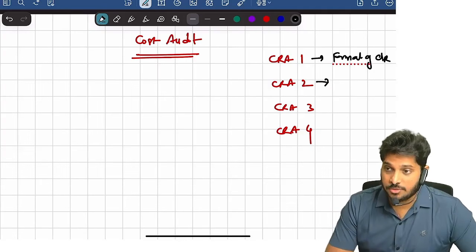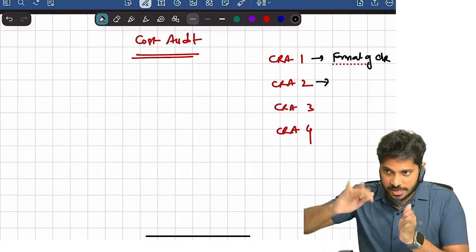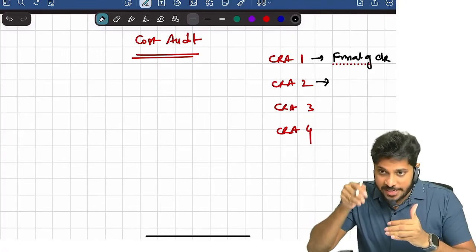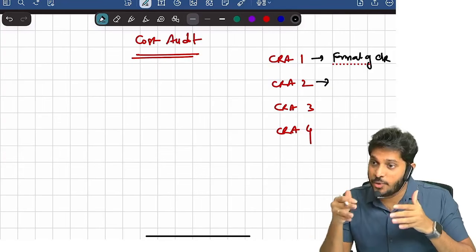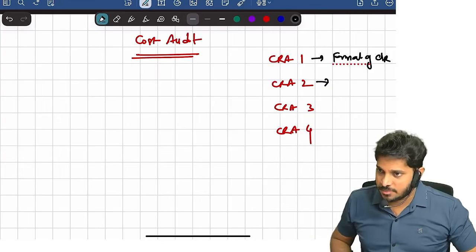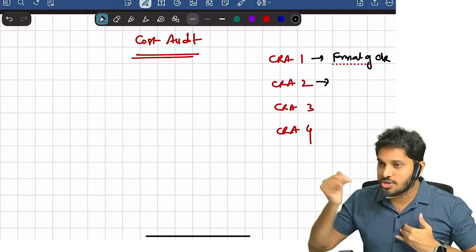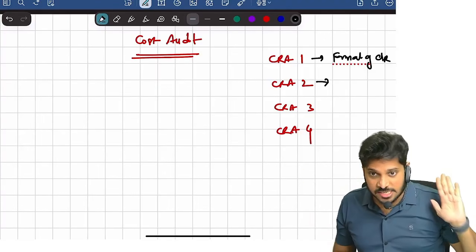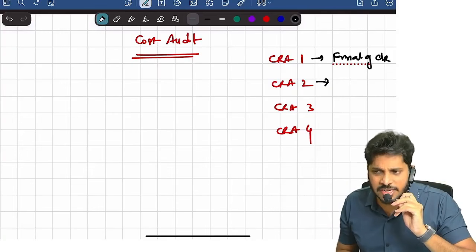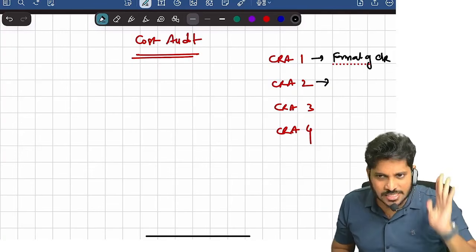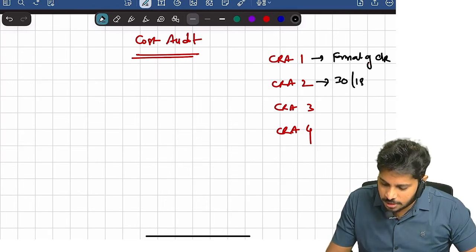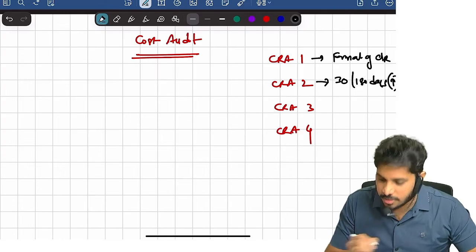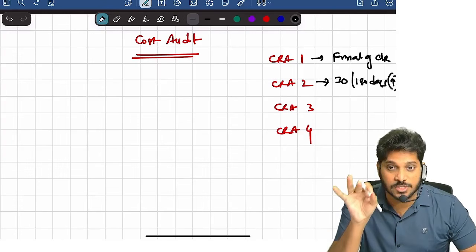CRA 2 talks about a company appointing a cost auditor, right? Once they have appointed, they need to intimate this to the Central Government: dear Central Government, we appointed a cost auditor. What is the time limit for intimation in CRA 2? 30 days or 180 days, whichever is earlier.